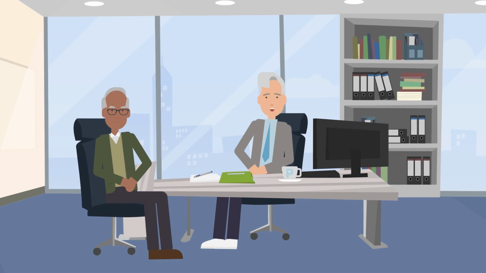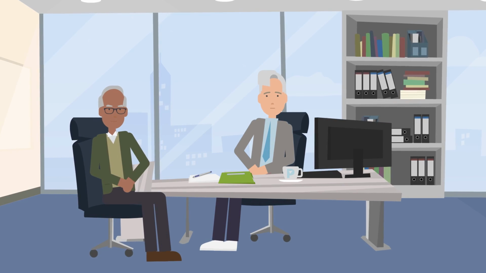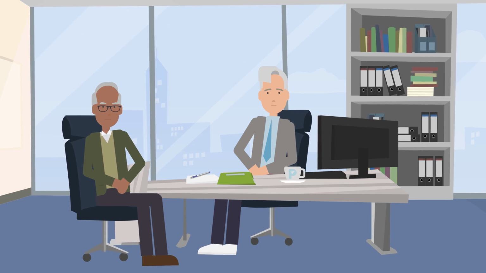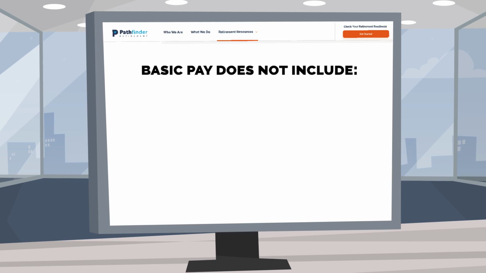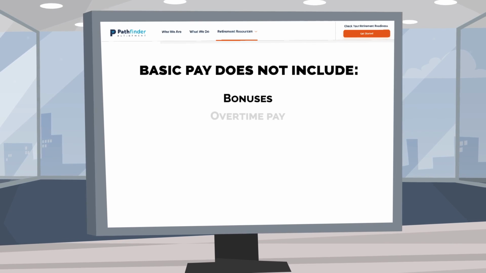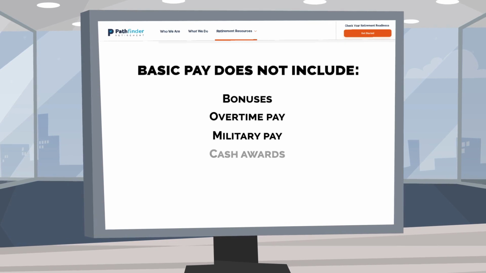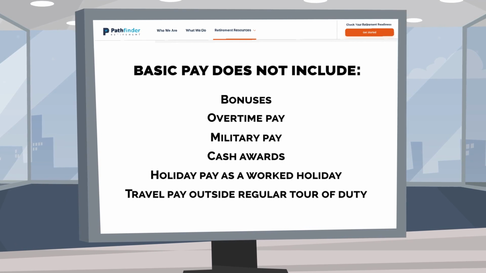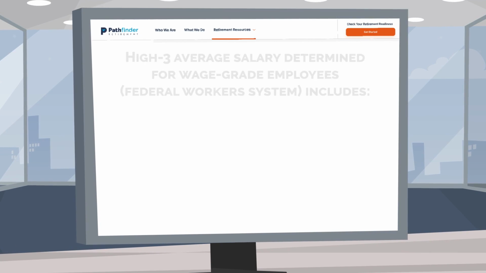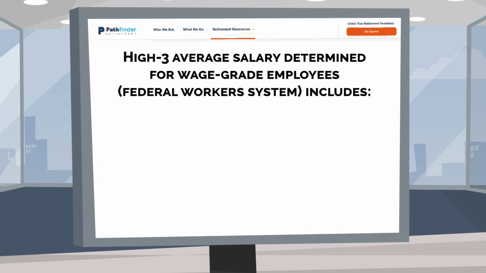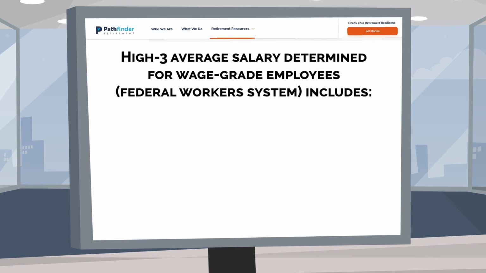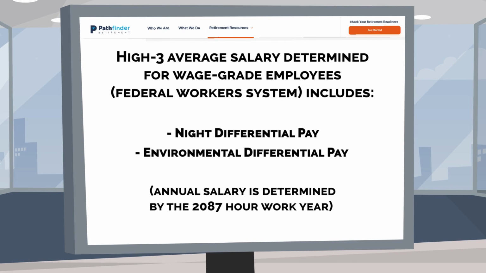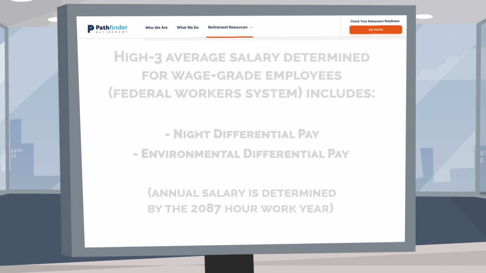Great. So now that we have your creditable service calculated, let me just give you some side information before we proceed. Here are some High-3 exclusions to note. Basic pay does not include the following: bonuses, overtime pay, military pay, cash awards, holiday pay as a worked holiday, and travel pay outside regular tour of duty. The High-3 average salary determined for wage grade employees, federal workers system, includes night differential pay, environmental differential pay. Annual salary is determined by the 2087-hour work year.